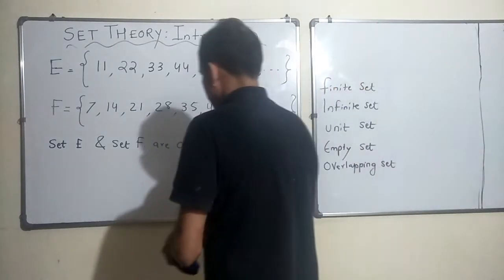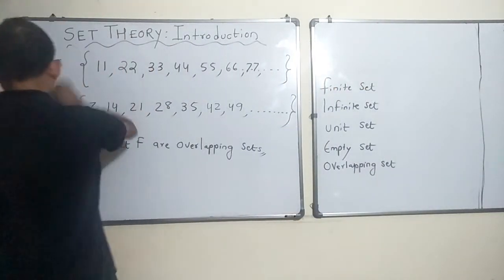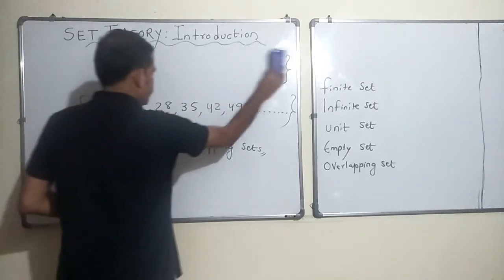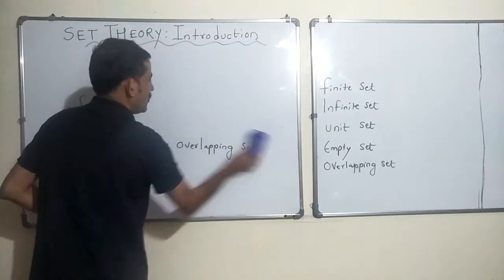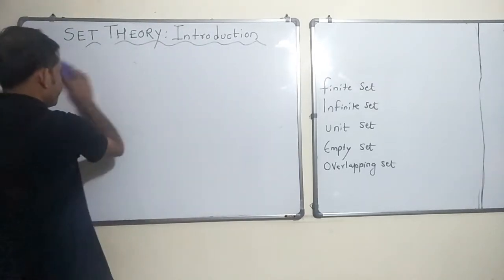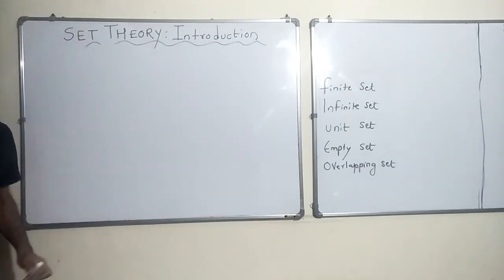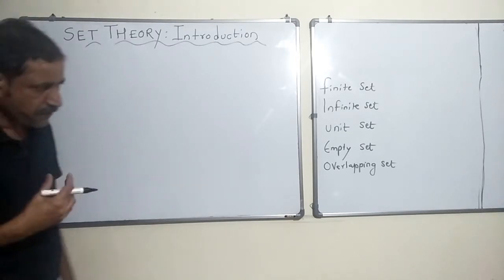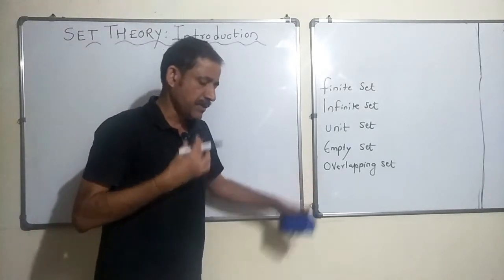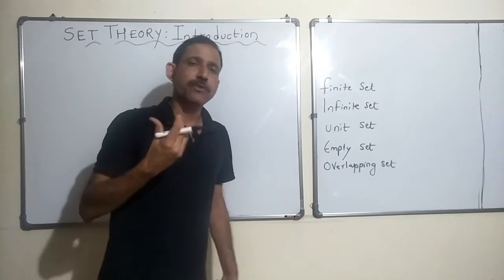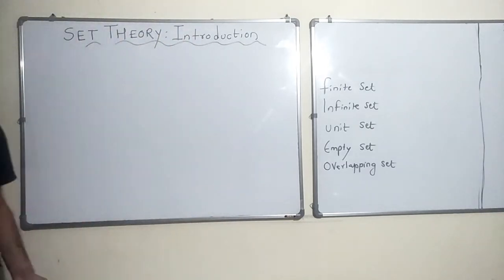Now let's take another example. We studied about overlapping sets, but would two sets always overlap? Let's see.